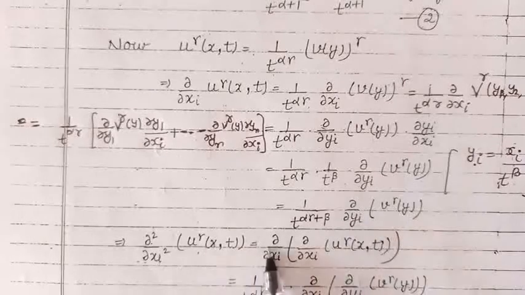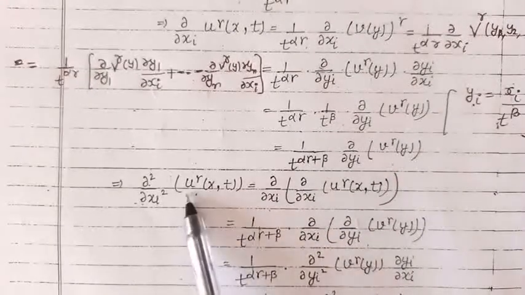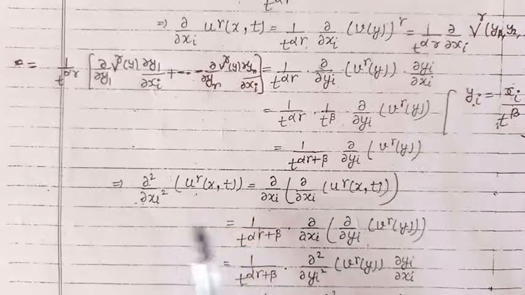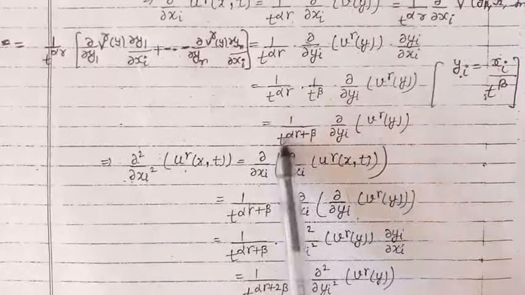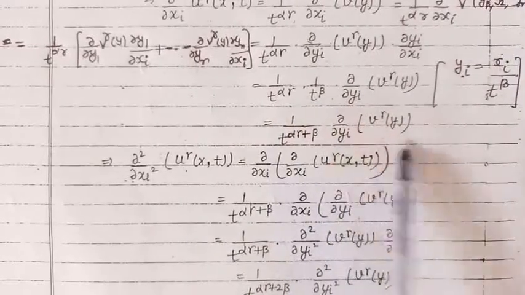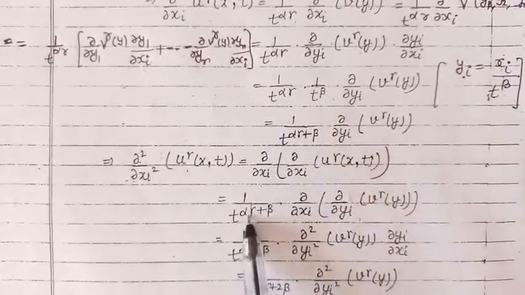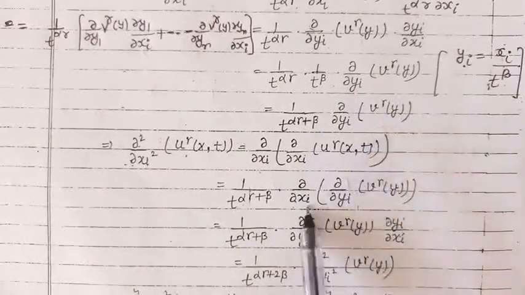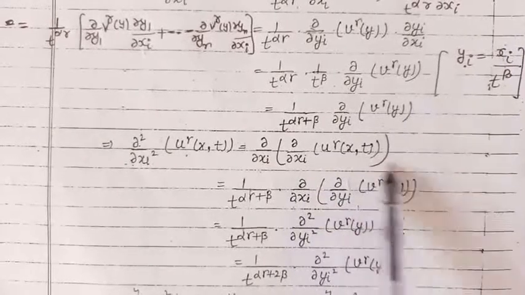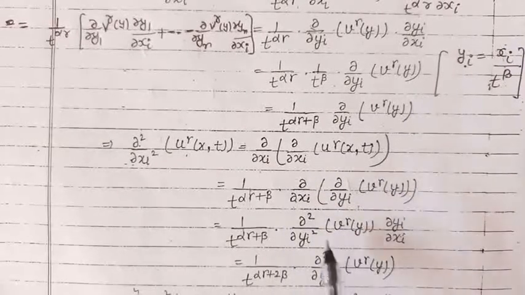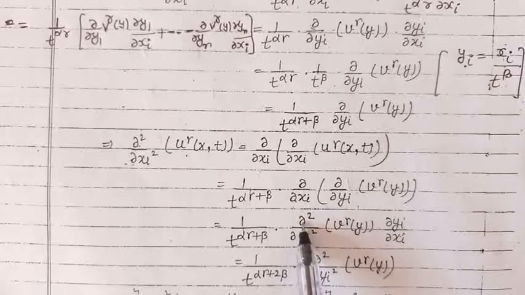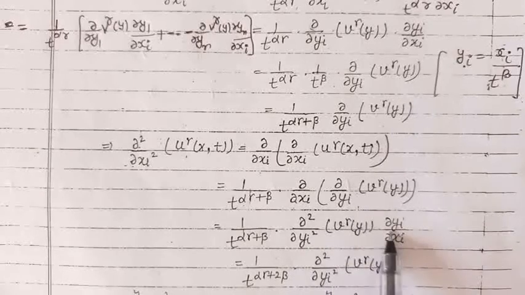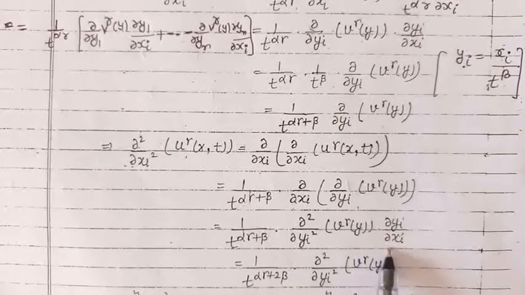Now to find the second order partial derivative, let us again differentiate both sides partially with respect to xi. Now this expression, 1 upon t raised to the power alpha gamma plus beta, is independent of xi, so the partial derivative will be taken of the v term with respect to xi, and this partial derivative is given by the second order partial derivative of v raised to the power gamma with respect to yi into the partial derivative of yi with respect to xi.